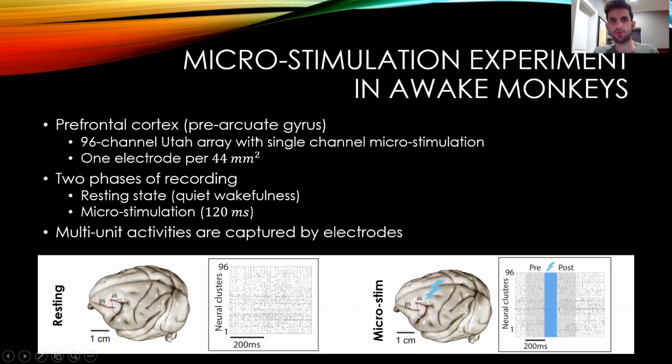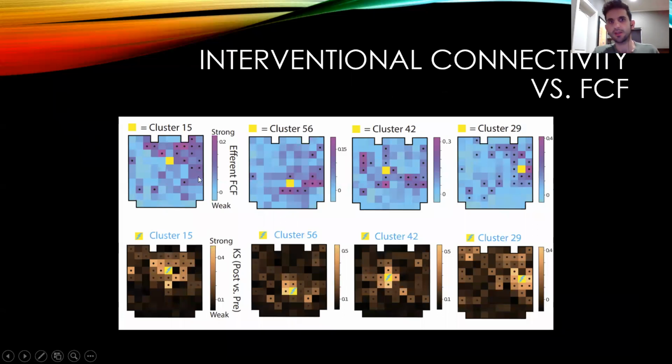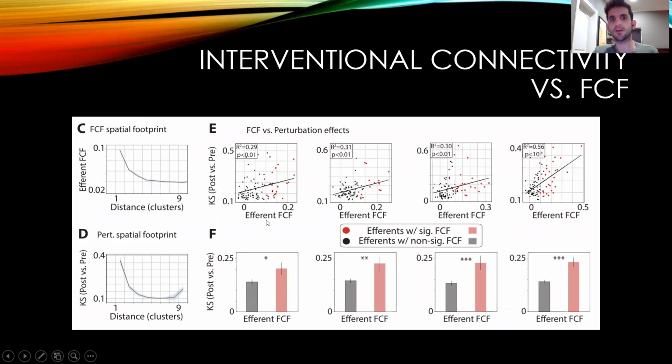Finally, we tested our framework on real monkey brains. We have resting state recordings of the monkey brain in the prefrontal cortex, and we also deliver stimulations to individual channels and record from all the other channels. And again, we can compute the resting state FCF in the top row, and the perturbation or interventional connectivity in the bottom row. Every column here is a separate channel. And again, we can show that the FCF is correlated with the interventional connectivity.